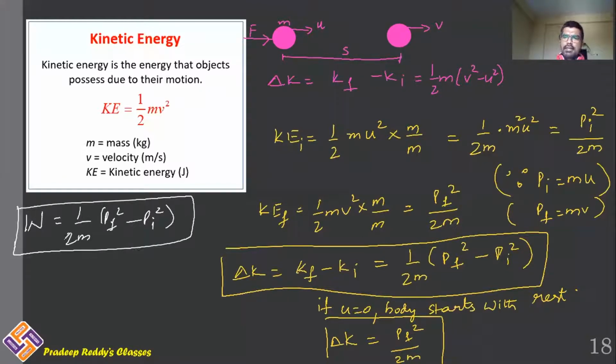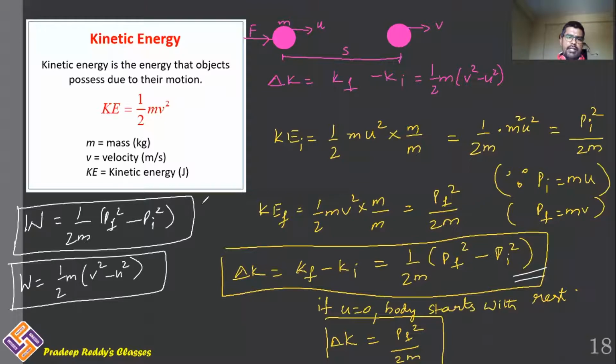Already we have learnt the work energy theorem. It states that work done is equal to change in kinetic energy. Change in kinetic energy, you can represent it in terms of momentum also. As you are representing change in momentum here, you can simply write work done is equal to 1 by 2m into pf square minus pi square. This is in terms of momentum. So work done can also be written as 1 by 2 m into v square minus u square. This is in terms of velocity.